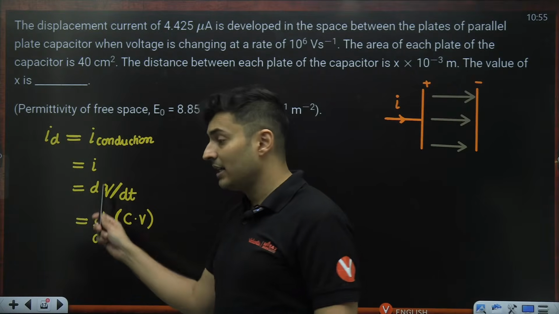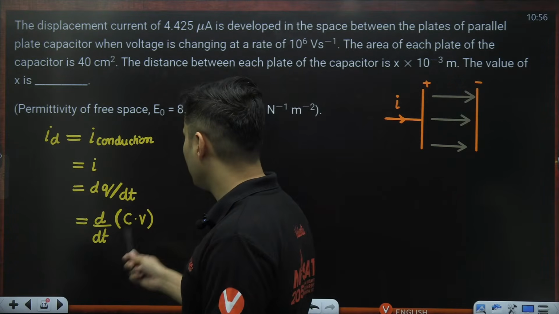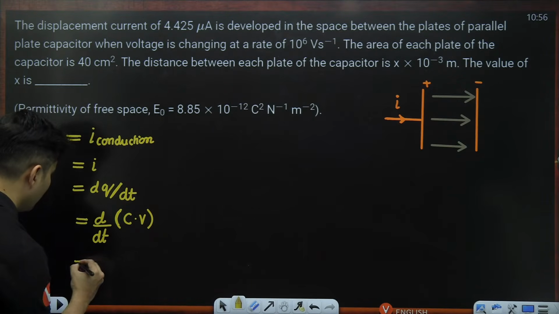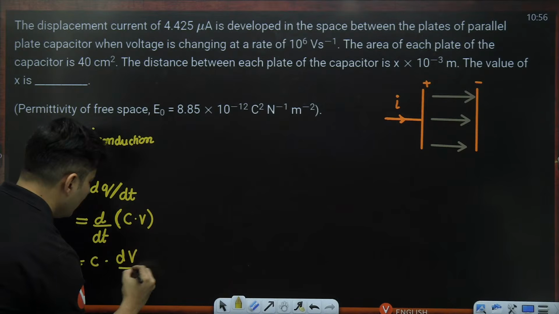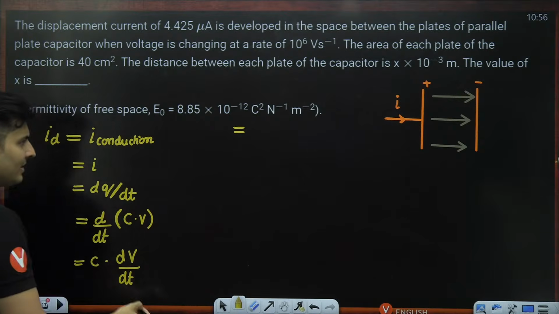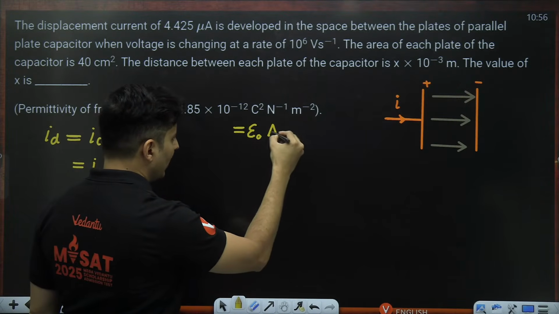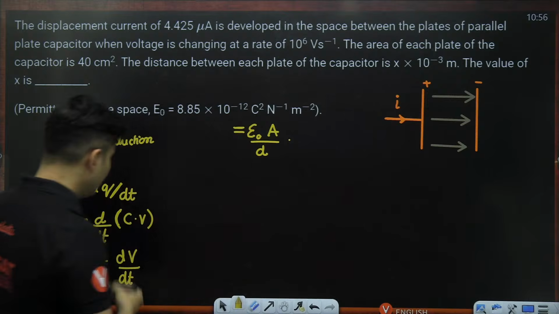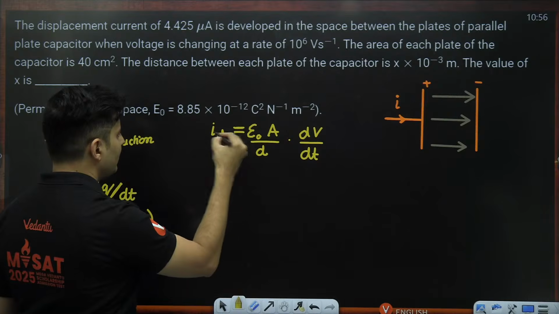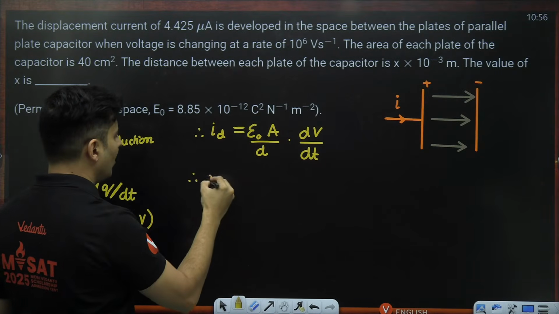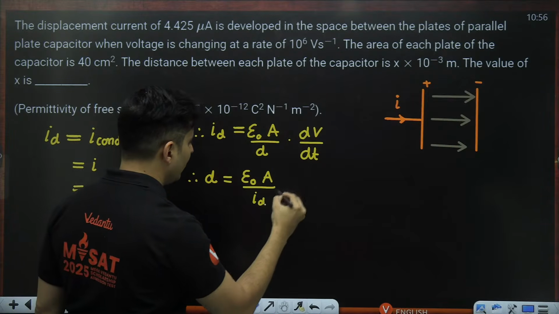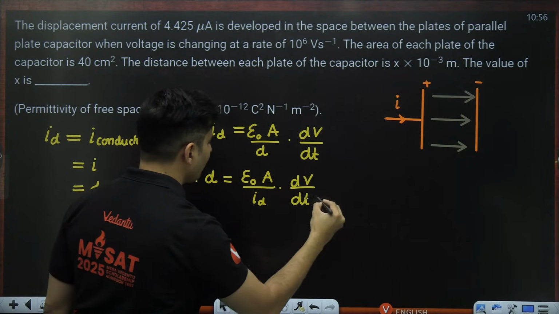The second thing which I have used is current definition is dq by dt, which is C into V. Charge is capacitance into voltage. Capacitance will not change. It is a constant thing. So I can just put capacitance outside and I will have dV by dt. Now I have an idea. I will write it down like this. Capacitance is permittivity epsilon naught area divided by d, and dV by dt, I don't have to do anything. I'll just leave it as it is. So this is my displacement current. So the question was to figure out how much d is. So d, if I take it on the top, is permittivity into area divided by the displacement current into dV by dt. Okay, perfect.